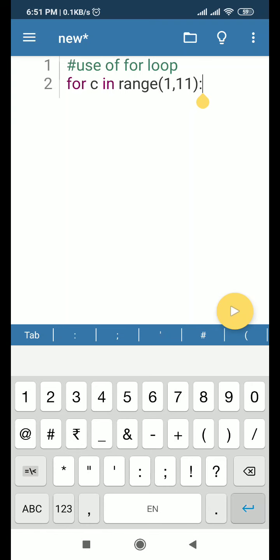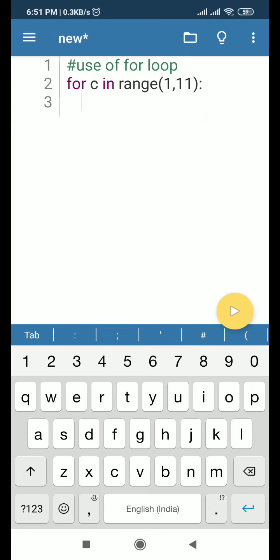After that, so if I am writing for C in range 1 to 11, that means actually range 1 to 11 will generate the numbers like 1, then 2, then 3, until 10 it will generate. So what happens?